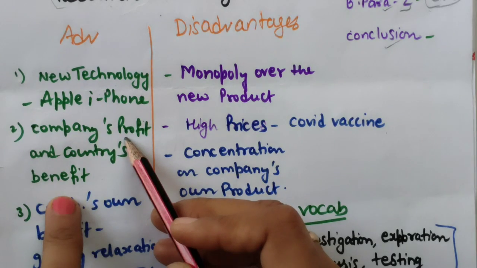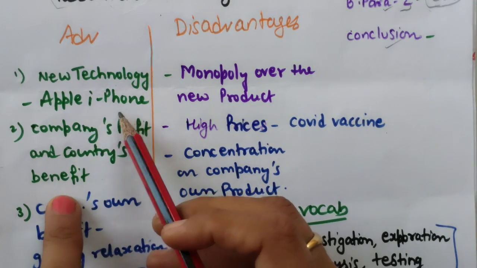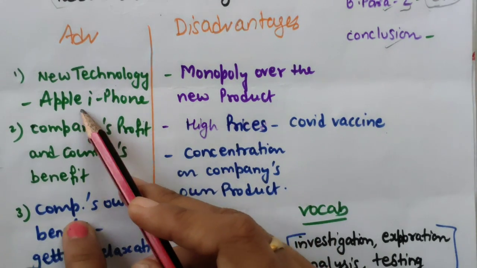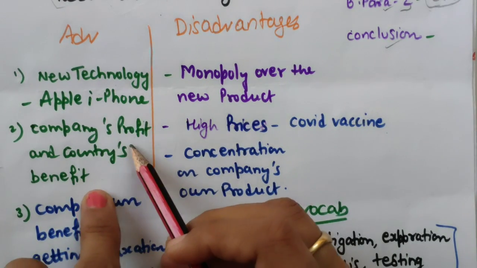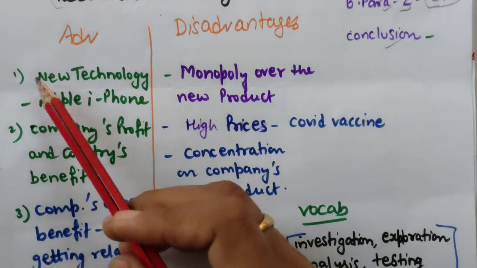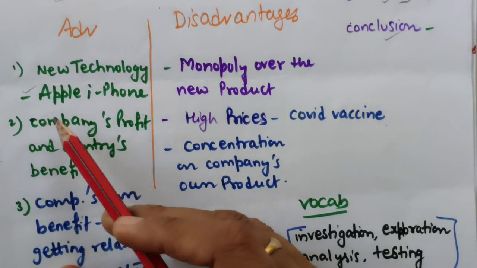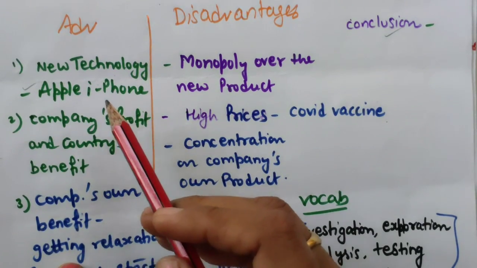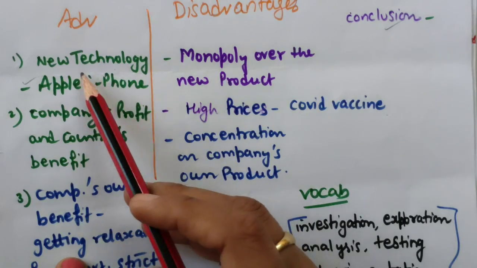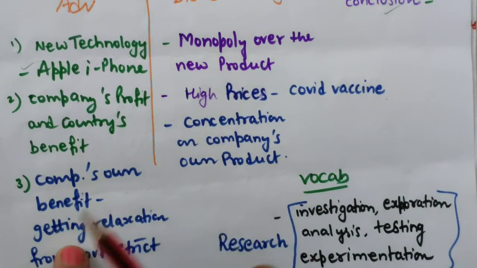The company will get profit because definitely when they are selling the Apple iPhone, definitely they are getting it, and you know this is more costly and people are just showing off their money by purchasing this Apple iPhone. You all know it. Okay, so I don't have a dream to buy this, but yes, one day I will definitely buy this. New technology, first definitely all will get new technology, companies' profit will be there and the country will also get benefit.